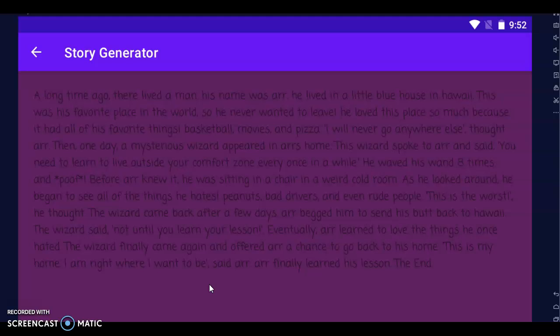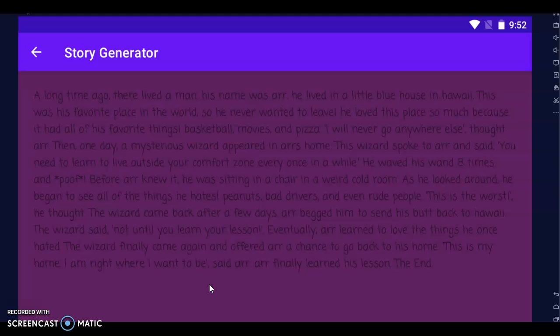Then one day a mysterious wizard appeared in R's home. This wizard spoke to R and said, you need to learn to live outside your comfort zone every once in a while. He waved his wand 8 times, and poof! Before R knew it, he was sitting in a chair in a weird, cold room. As he looked around, he began to see all of the things he hates. Peanuts, bad drivers, and even rude people. This is the worst, he thought.